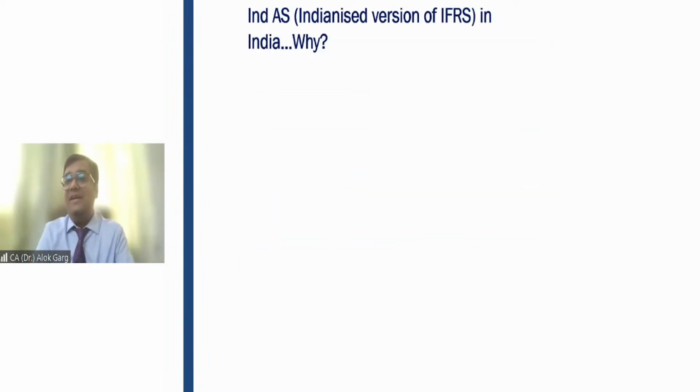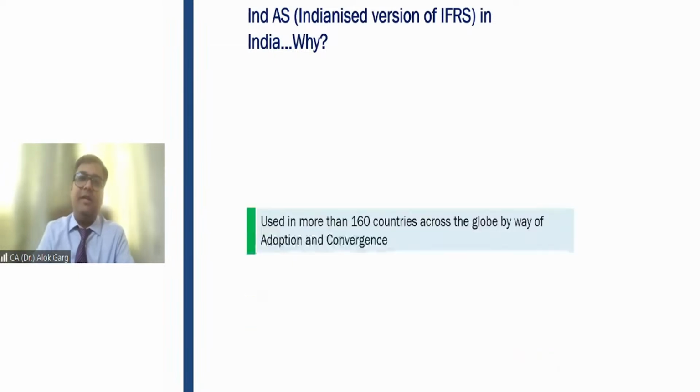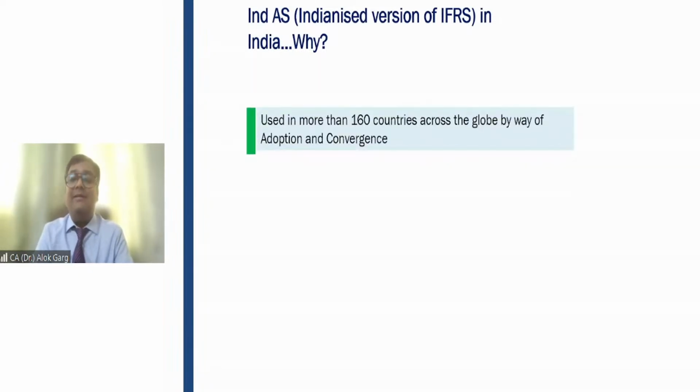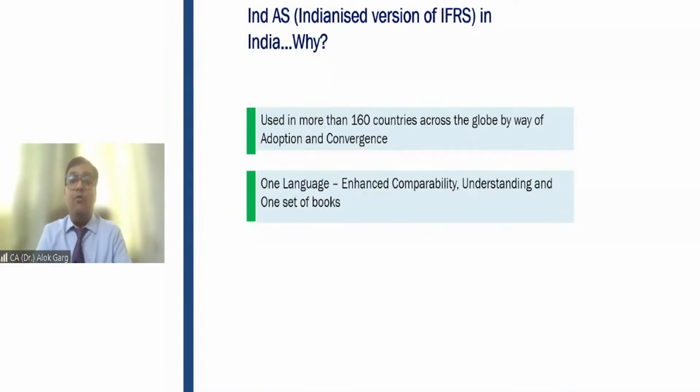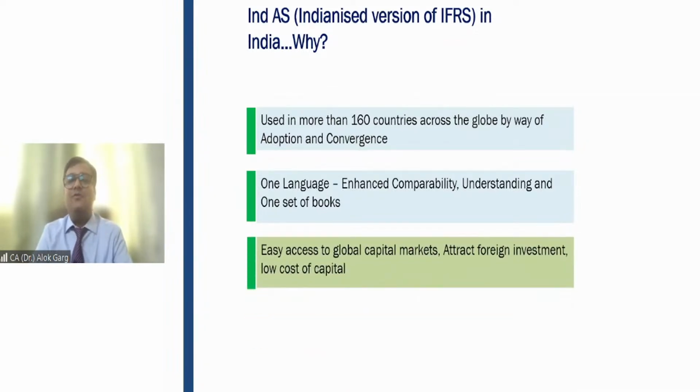What is Ind AS? It's an Indianized version of IFRS applicable to India. Why? Because we want to be on par with the global requirement, global countries. Since IFRS is used in more than 160 countries across the globe by way of adoption and convergence, we have also adopted Ind AS as a converged IFRS. One language will enhance comparability and understanding of one set of books. Easy access to global capital market, which will attract foreign investment and low cost of capital. So these are the benefits of adopting IFRS, means either adopting IFRS or converging IFRS, right?